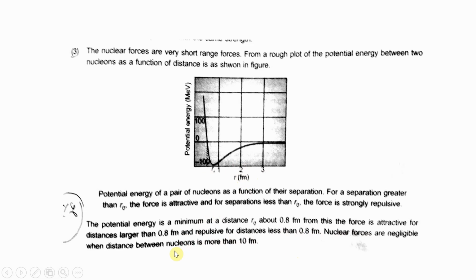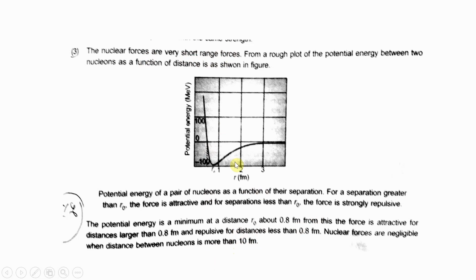Nuclear forces are negligible when the distance between the nucleons is more than 10 Fermi. So when it is more than 10 Fermi, that means at large distance, nuclear force is negligible, because the nuclear forces are very short range forces, so they do not depend upon very large distances.